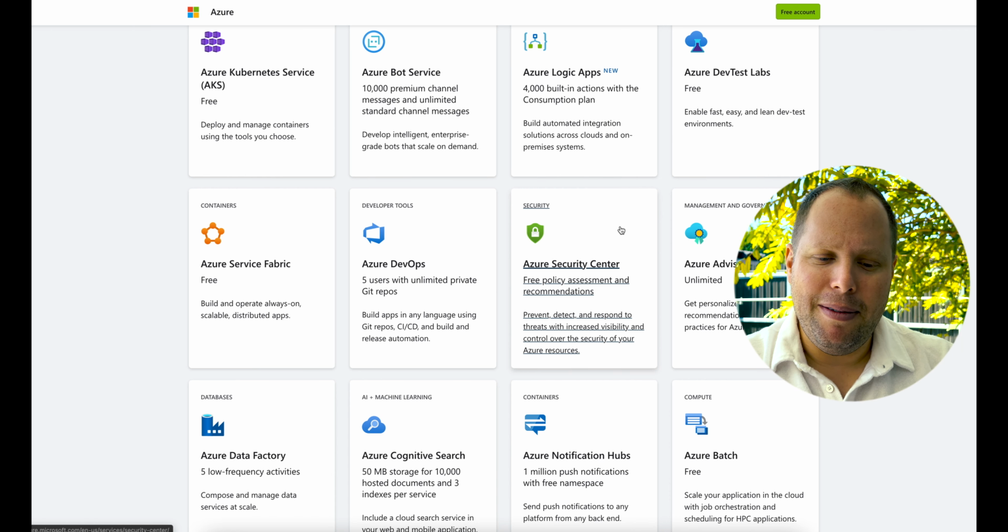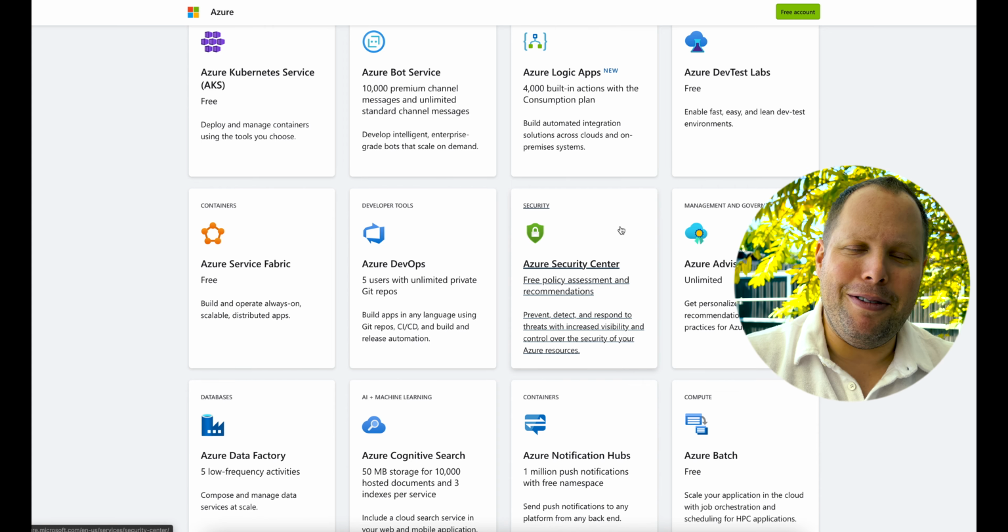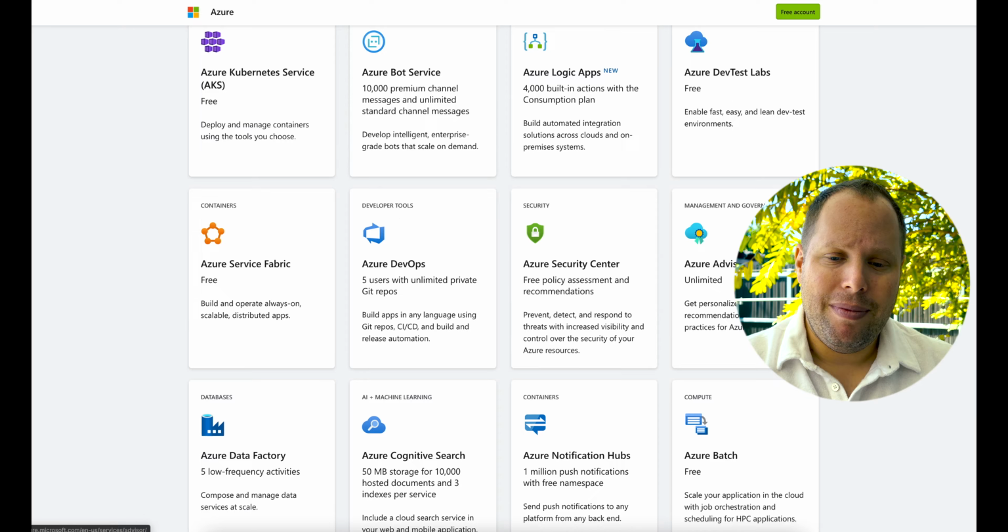So it seems like we at Microsoft need to update this free services page. But there are a lot of beautiful things right in there that are super powerful that you can use. And I will talk a little bit more in the future about what Defender for Cloud has to offer.